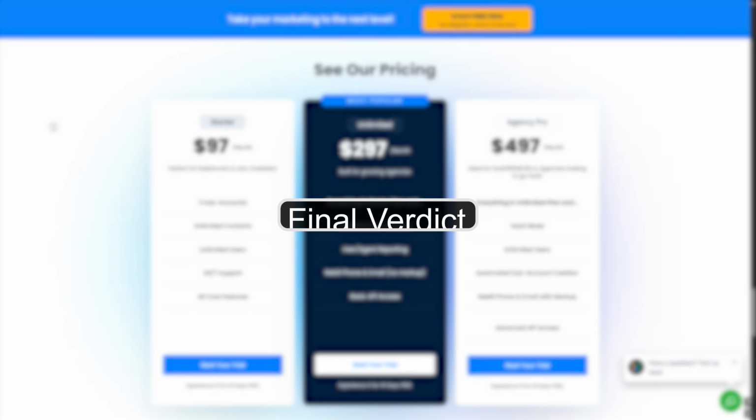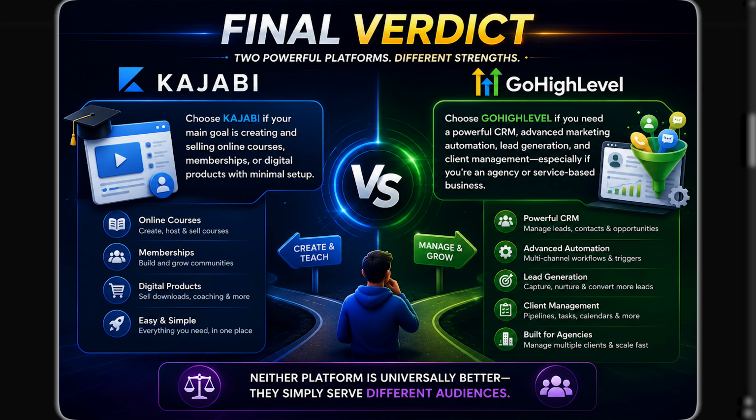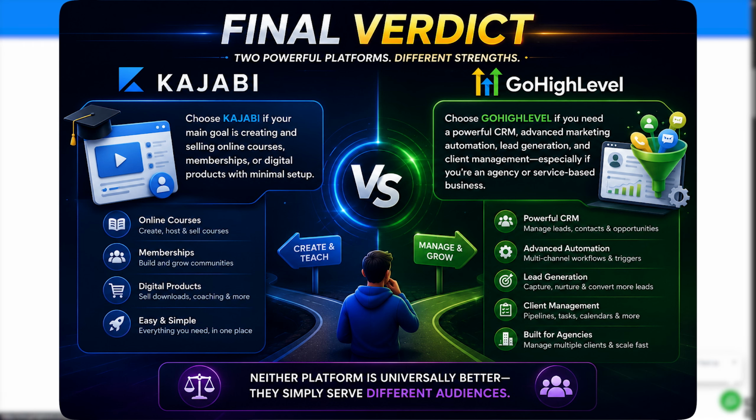Final verdict. Choose Kajabi if your main goal is creating and selling online courses, memberships, or digital products with minimal setup. Choose GoHighLevel if you need a powerful CRM, advanced marketing automation, lead generation, and client management, especially if you are an agency or service-based business. Neither platform is universally better. They simply serve different audiences.